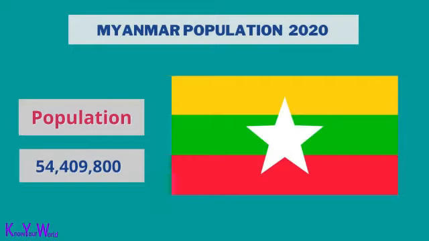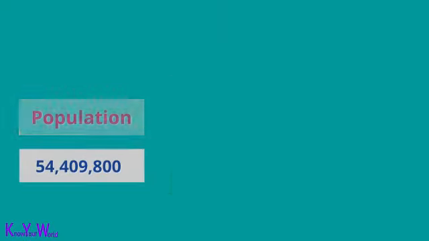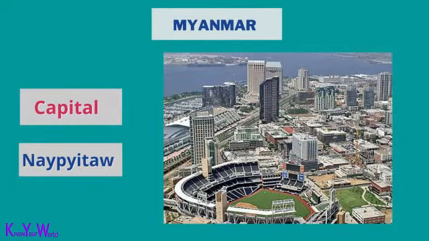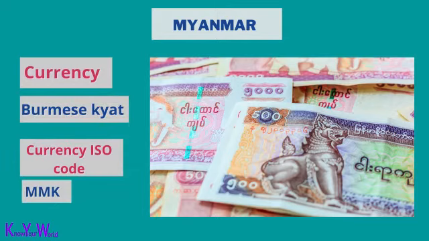Myanmar population is 54,409,800. The capital of Myanmar is Naypyidaw. The currency of Myanmar is the Burmese kyat. The ISO currency code is MMK.